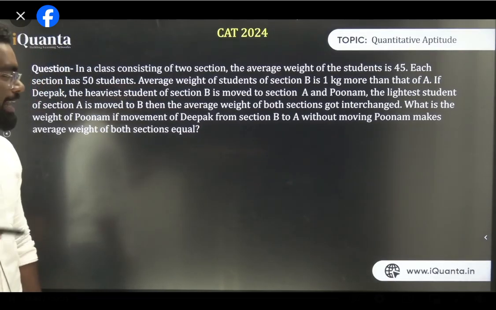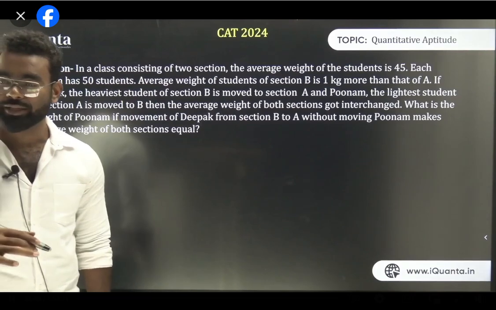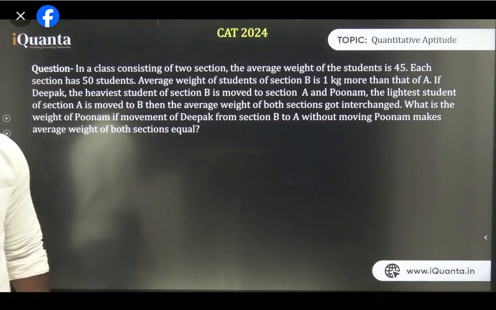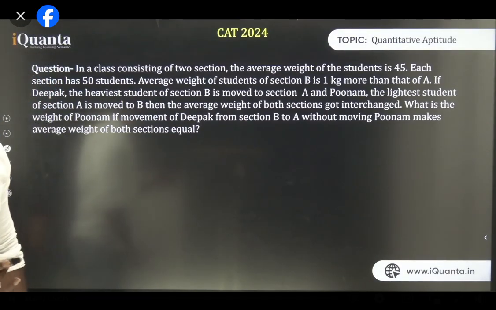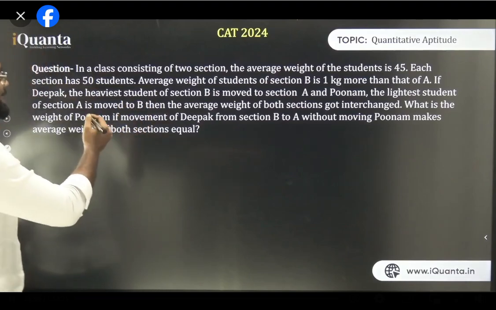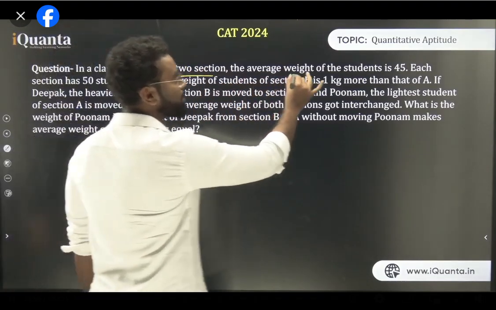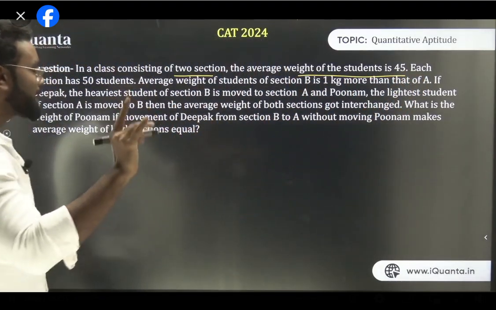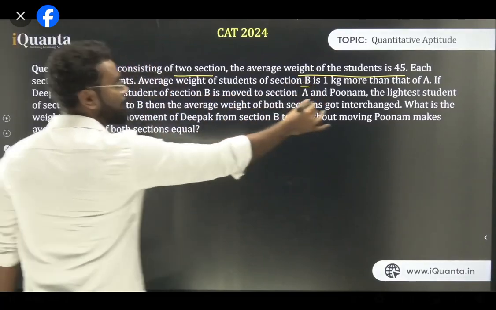First, please understand every step of what I'm going to do. I will do it in a general method. I will also do it in a shortcut. So first read the question. In a class consisting of 2 sections, the average weight of students is 45. There are 2 sections, section A and section B, right?